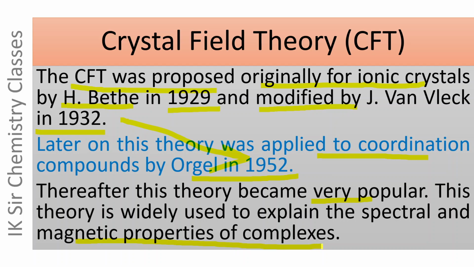Please note that the crystal field theory was originally proposed for ionic crystals, and then it was applied to coordination compounds in 1952, and nowadays this theory is very popular in coordination chemistry, and it is used to explain the magnetic as well as spectral properties of the complexes.